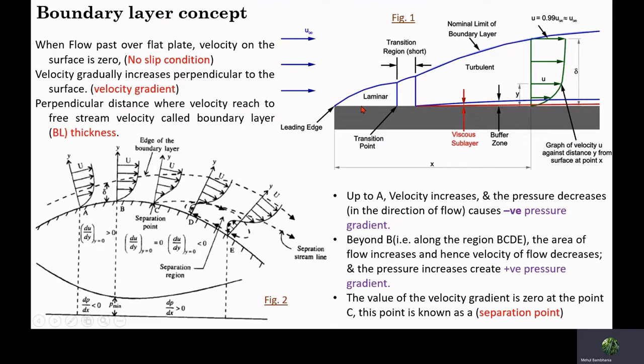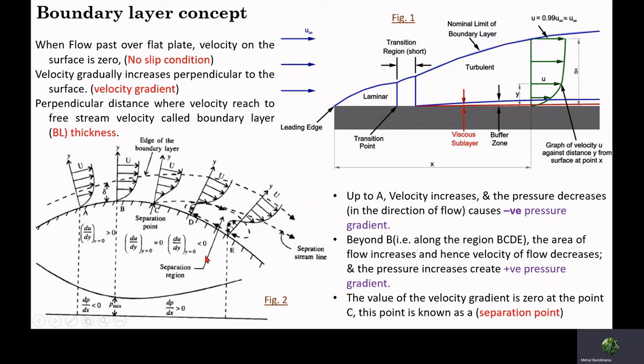Now it is observed that in the upfront portion of this flat plate, laminar flow is observed and it forms a laminar boundary layer. In the downstream, that laminar flow is converted into turbulent flow and it forms a turbulent boundary layer. Moreover, in the turbulent boundary layer, the buffer zone and viscous sublayer can be represented like this.